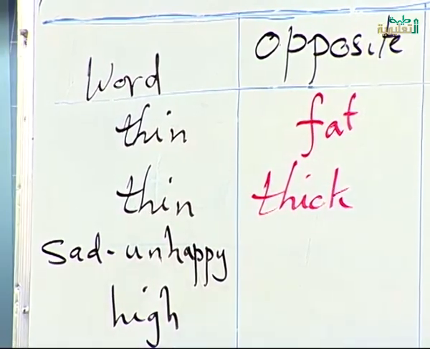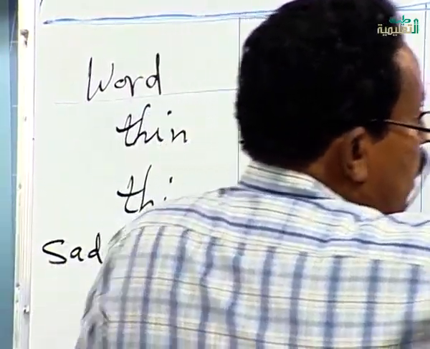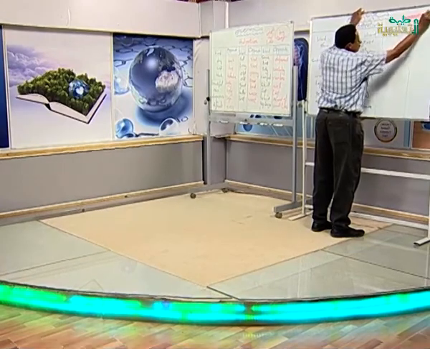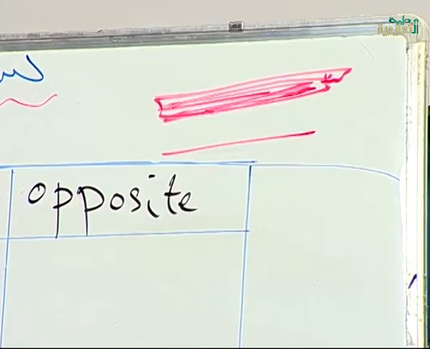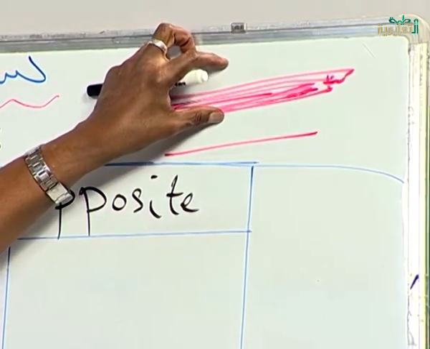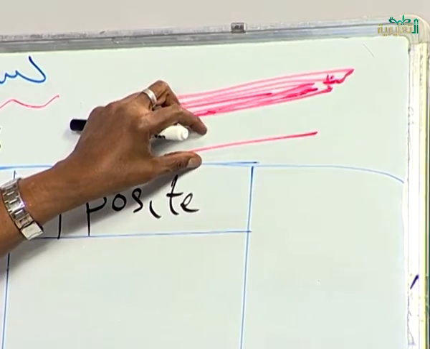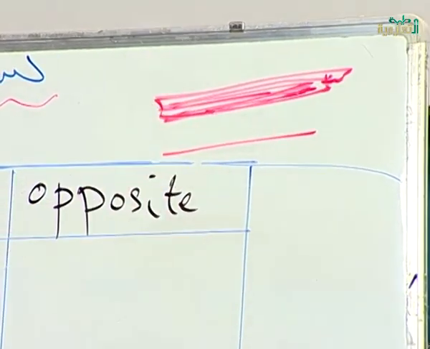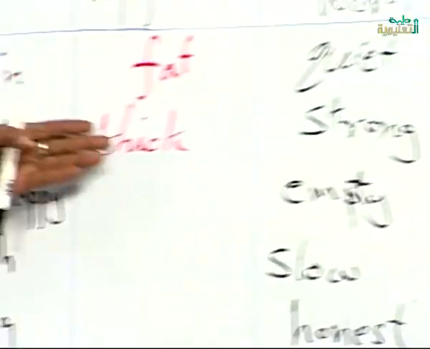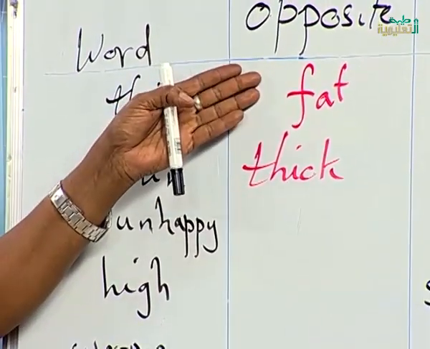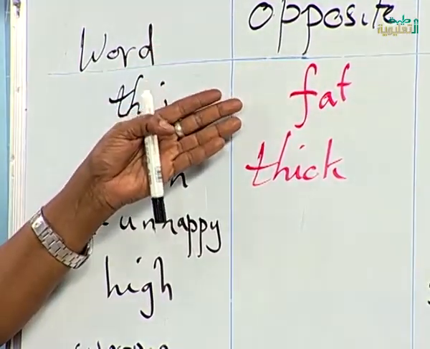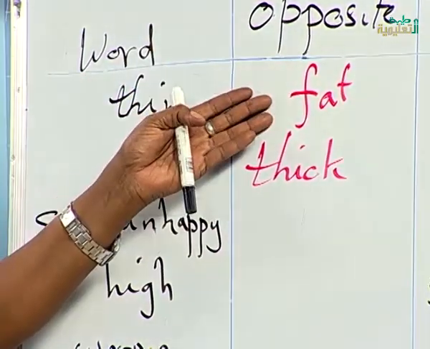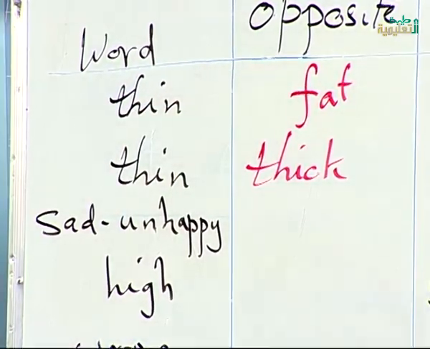For example, let me look here. I will draw something like this. This is a line, this is a line. Okay? This is a thick line, but this is a thin line. But for a human being, I don't say a thick man. I say a fat man, a fat boy, a fat donkey, a fat dog, a fat rabbit, or something like that.